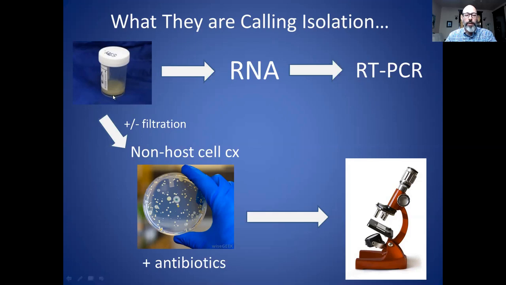So if you look at the other pathway that they do, they take that fluid, they may or may not filter it. Some of the methods are not described in very much detail, so they leave out this step. It's hard to tell if they've done it or not. And then they mix this body fluid with non-host cells. So they often buy commercially prepared mammalian cell cultures, and a very common one are Vero cells, which are monkey kidney cells. So they basically mix this with some kind of cell culture, and often they add antibiotics, almost in every case that I've seen where there's detailed methods written up.